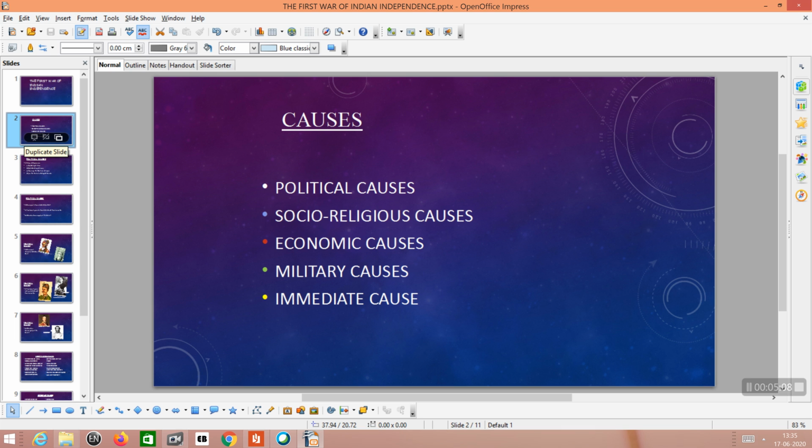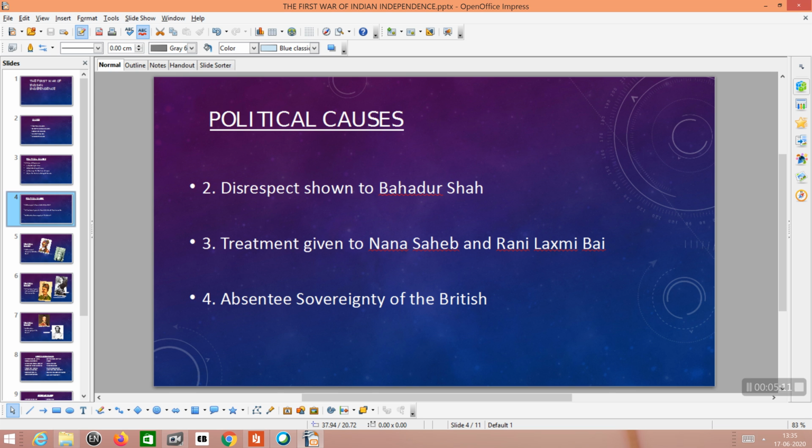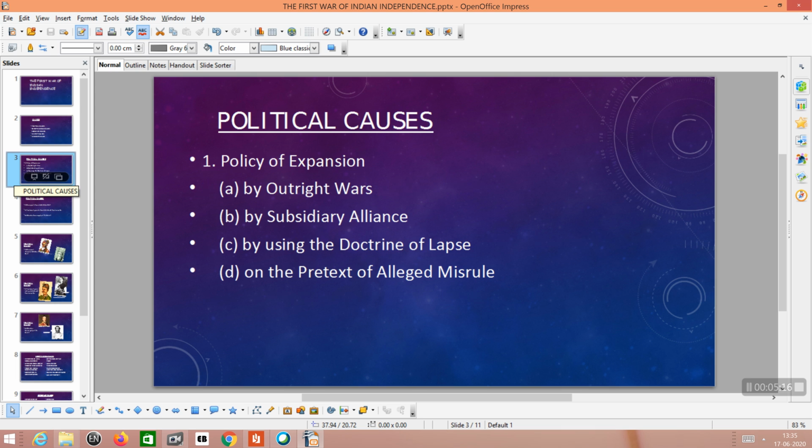Now we can discuss the political causes of the revolt. The political causes of the revolt of 1857 were subdivided into 4 parts. First one was policy of expansion. The Britishers adopted so many policies. Mainly there were 4 policies.